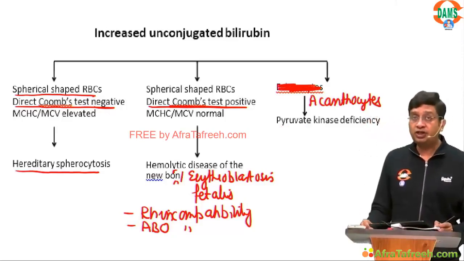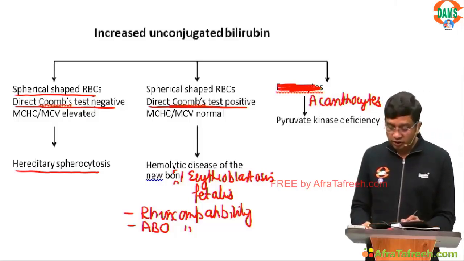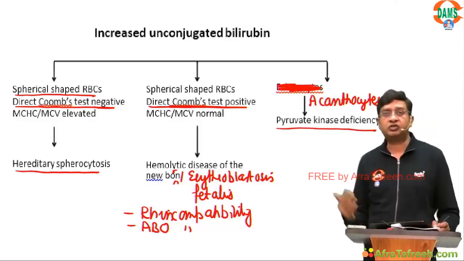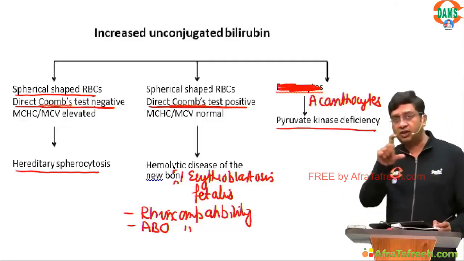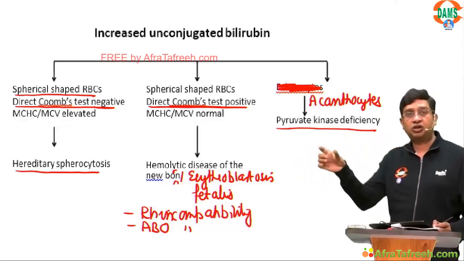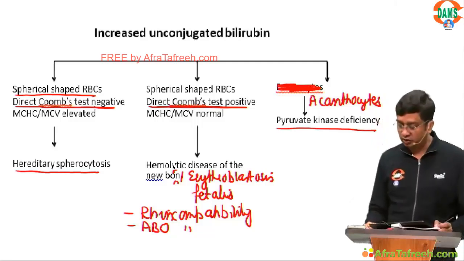And if acanthocytes are present and there is increased unconjugated bilirubin in a newborn, you should think of pyruvate kinase deficiency. Pyruvate kinase deficiency. So just a picture. The same I have taken from the textbook of Nelson. A table is given, abnormal shape of the RBC. There is jaundice. You can easily come to the conclusion of what the answers can be in neonatology.